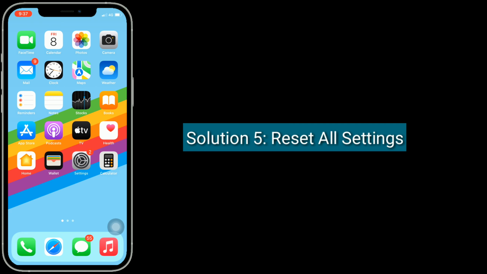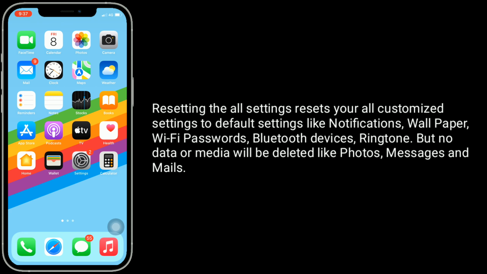Solution 5 is reset all settings. Resetting the all settings resets your all customized settings to default settings like notifications, wallpaper, Wi-Fi password, Bluetooth devices and ringtone, but no data or media will be deleted like photos, messages and mails.